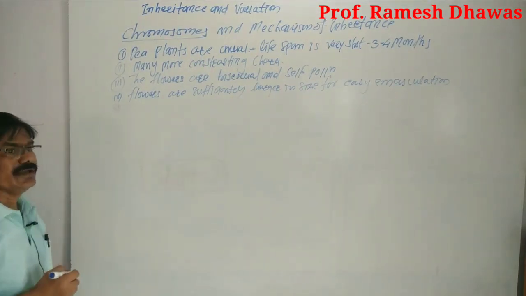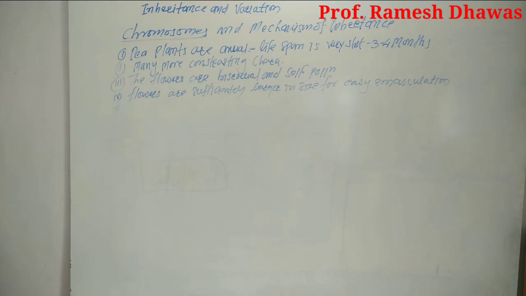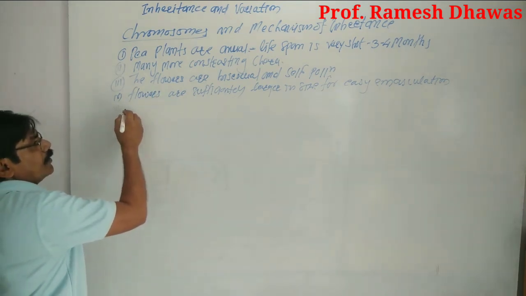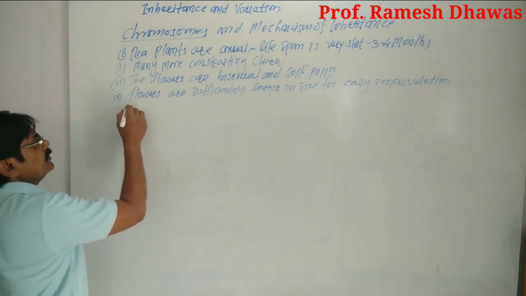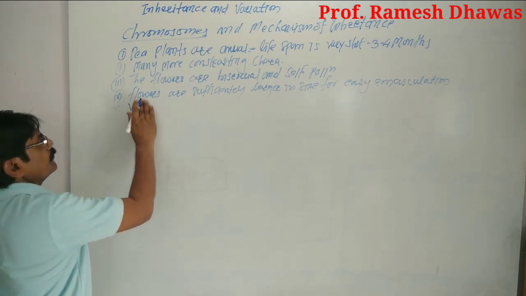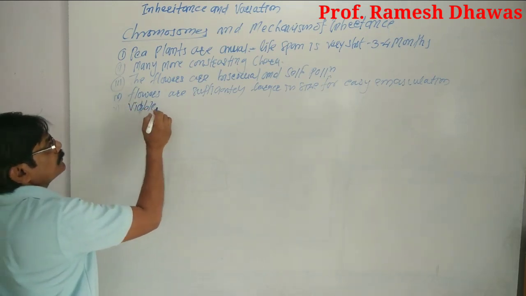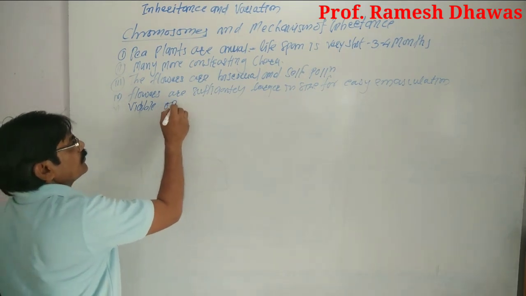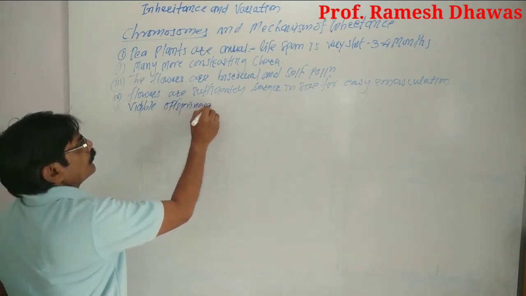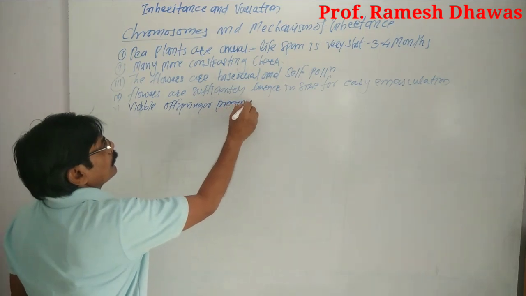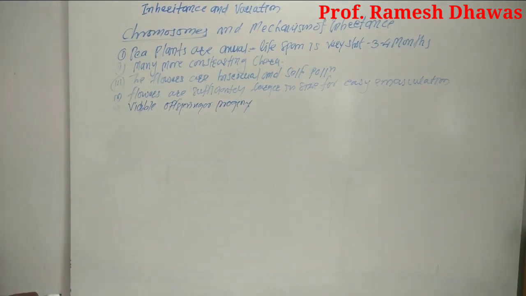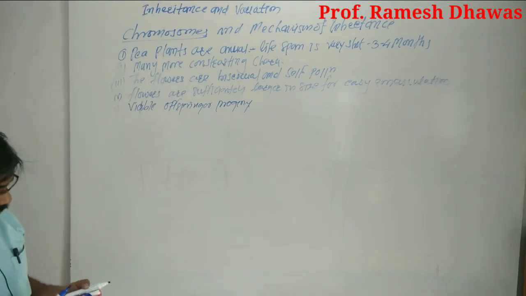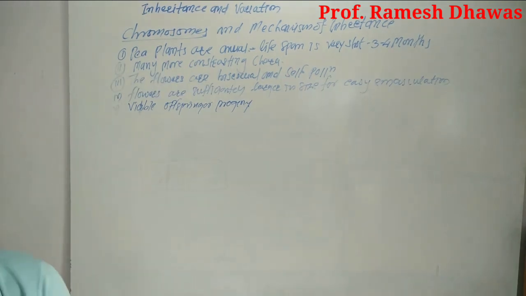And the fifth is that the yield obtained is viable offspring or progeny. Viable progeny. These are the main characters found in the pea plant, and for this reason Mendel selected the garden sweet pea plant for his hybridization experiments.